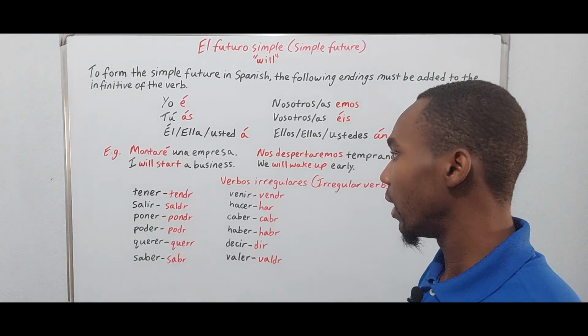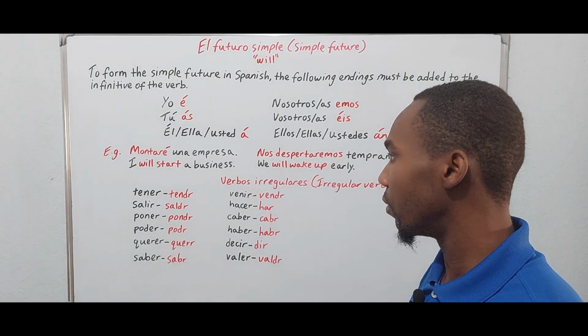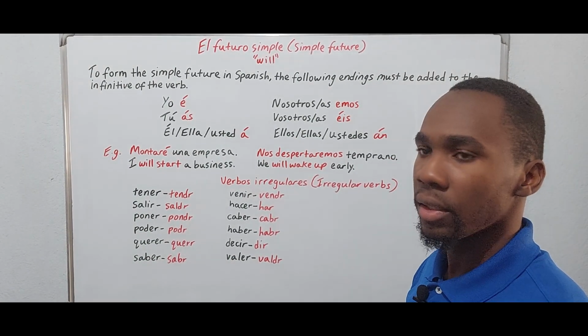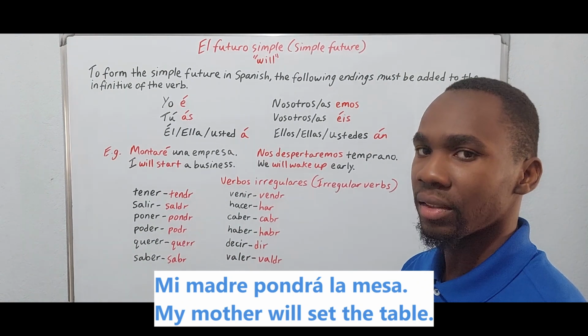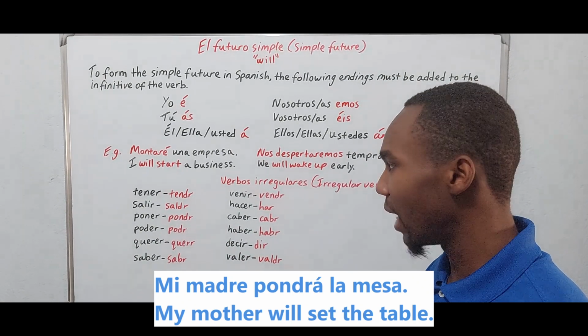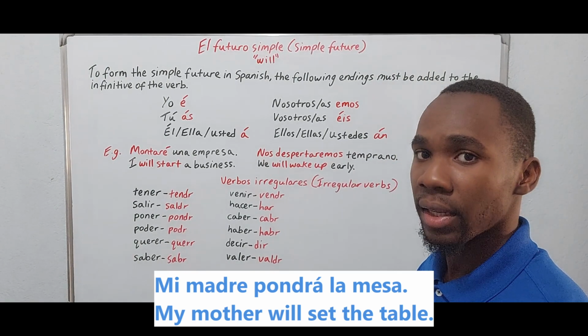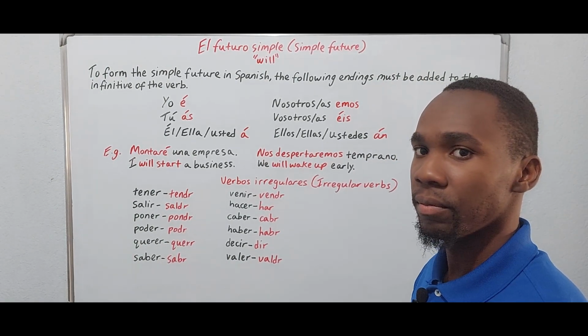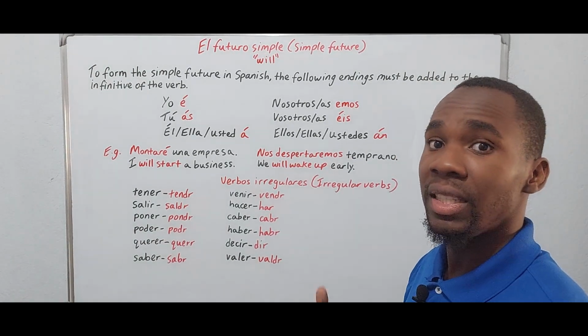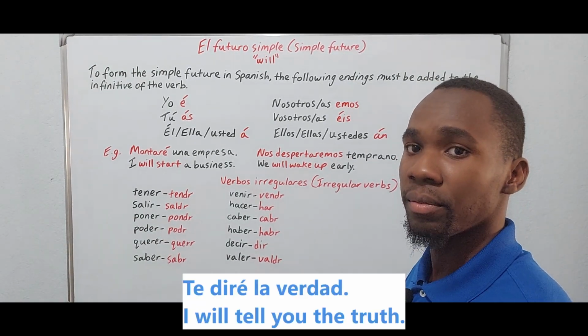So let's use an example of an irregular verb. Mi madre pondrá la mesa. My mother will set the table. Another example: te diré la verdad.